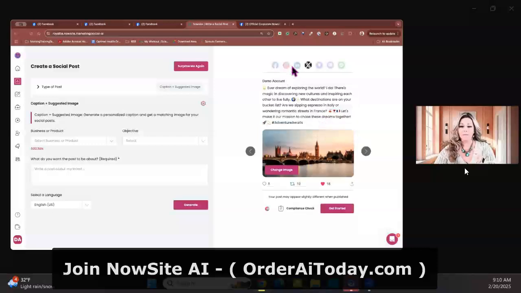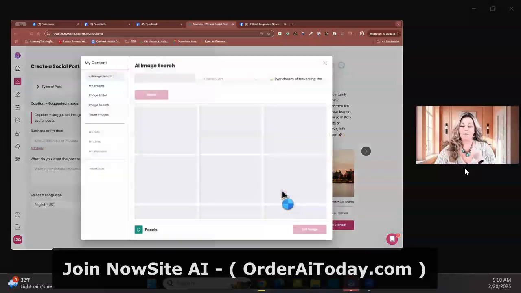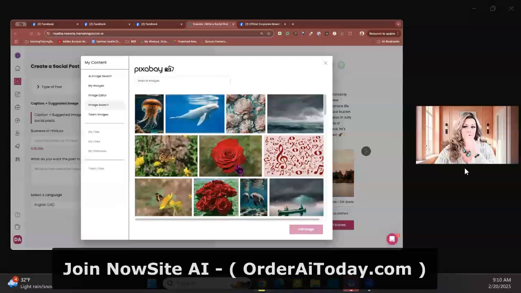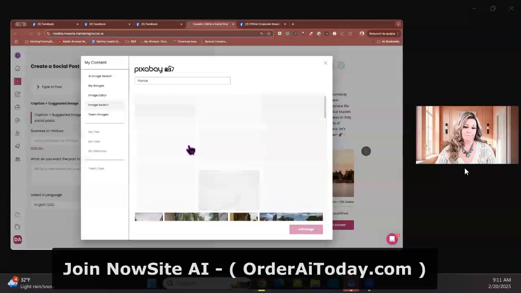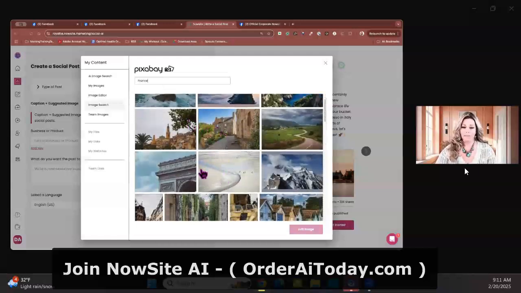Now, one of the other things that we can do is we have image selection and editing. So if you ever find a post that it gives you the photo and you're not quite happy with that, you can come over here to change image. You can come over here to image search. And then, of course, you have these images all right here. You can search images. You can search for what it is that you want. Maybe I want a picture of France. And so let's go up to the top of France. And so how about we use this photo right here?